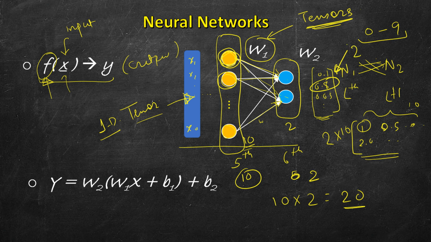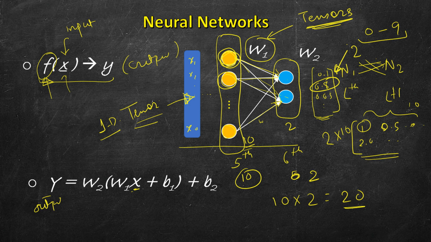So it can also be a vector or it can be a single number. So in either case, it's a tensor. So you see that input is a tensor, the intermediate layers are tensors, output is a tensor, and we apply certain mathematical transformations to these tensors to get the output. So this is output y. X is, let's say, input.